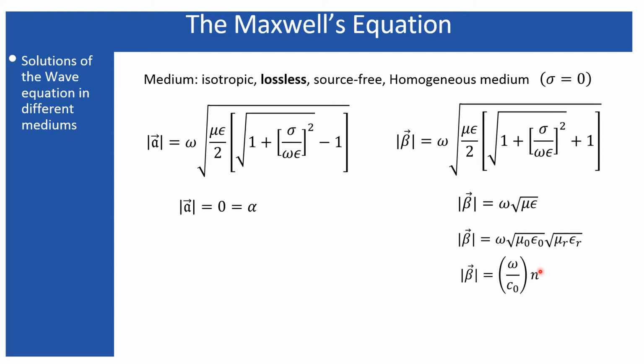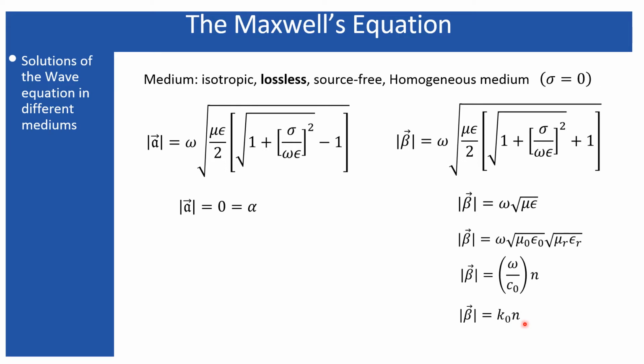In general, a large category of media fall in the range of having mu r equal to 1, which represents non-magnetic material. So the materials we are going to analyze in this particular course will have mu r equal to 1. This is the actual expression for the refractive index. Omega by c naught can finally be written as k naught, which represents the wave number in free space.